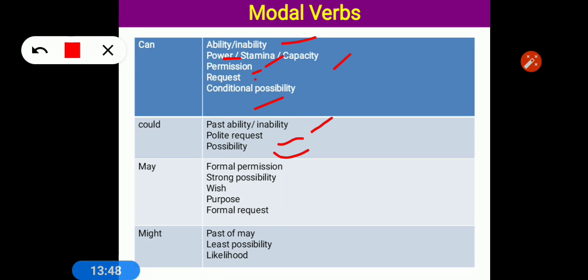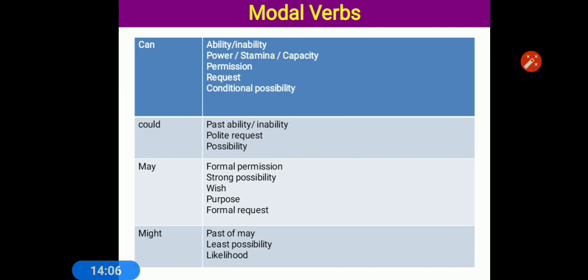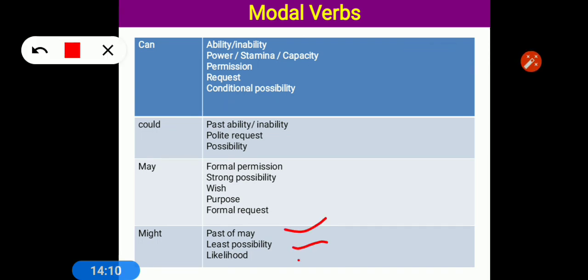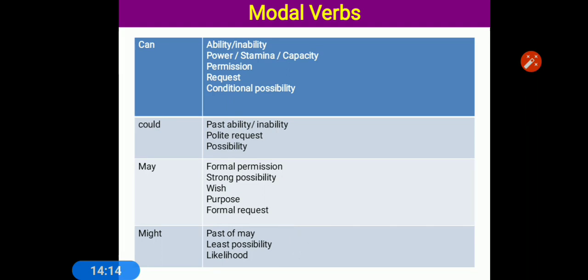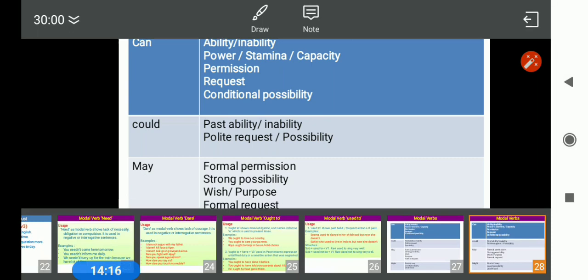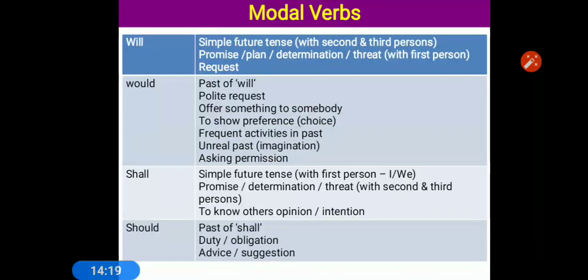If you talk about may, it is used for formal permission, strong possibility, wish, purpose, and formal request. One formal request you might have heard: may I have your attention please, may I know your good name please. So this way we can use may also. Might is the past of may, and it shows less possibility and likelihood. Like instead of must be we can use might be. The next one is will.